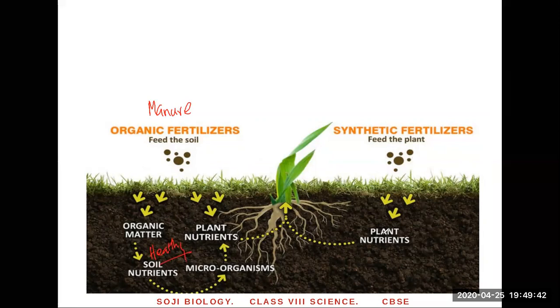But here, this gives plants nutrients. And what's the problem? It damages the soil. It causes pollution. It causes harm to the soil. So this is not a good way of increasing fertility in the long term, right? But this one is a good way of improving the nutrients of the soil. What's the advantage of this? It's nutrient specific, and plenty of nutrients can be supplied to the plants. Okay, right.